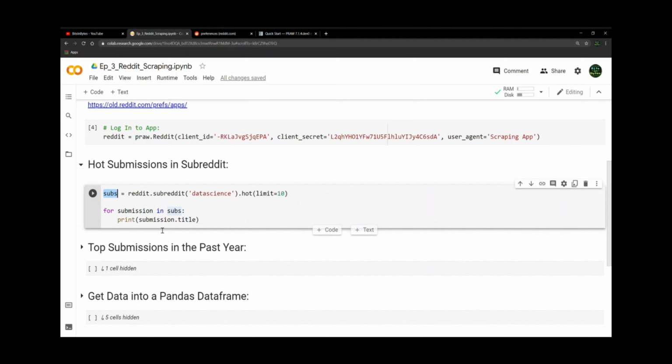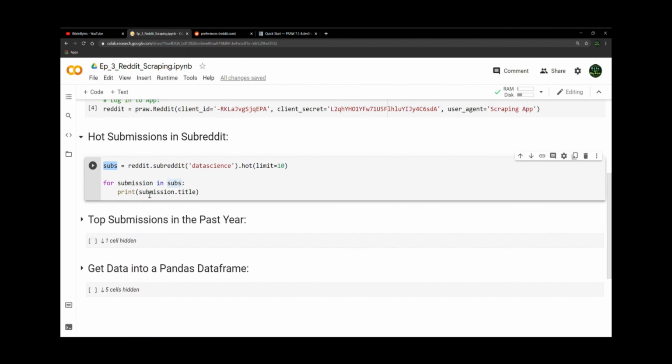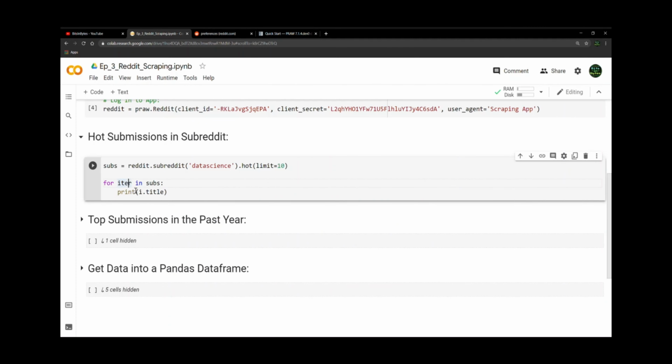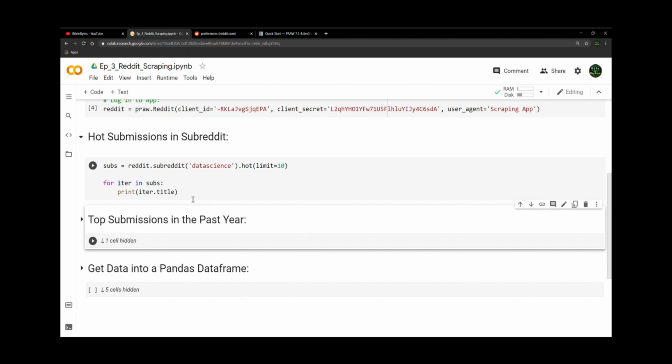Now, we haven't talked a lot about loops yet, but this terminology here doesn't matter. It's basically just like a placeholder for the item that you're iterating over. So a lot of people will do like for I in subs, print I.title, or they'll spell it out. That's pretty common as well.